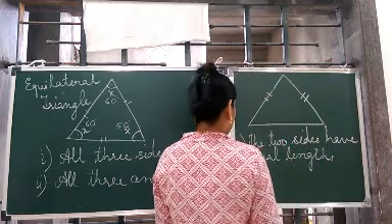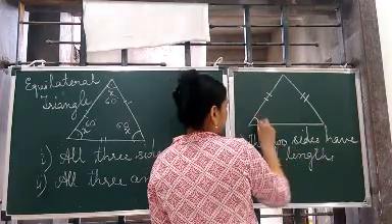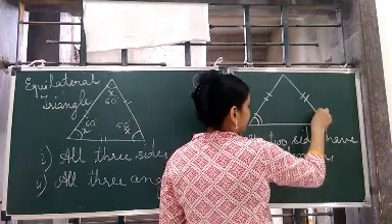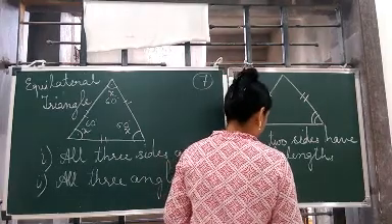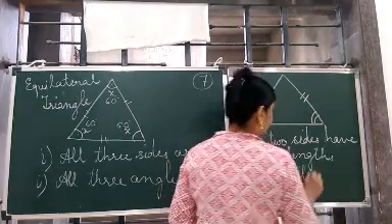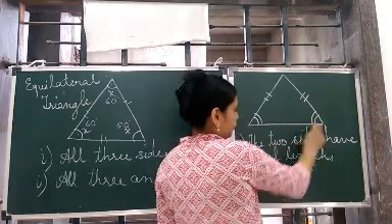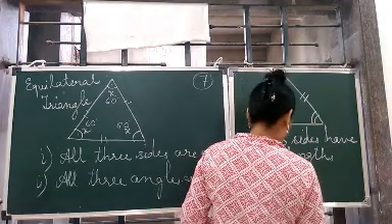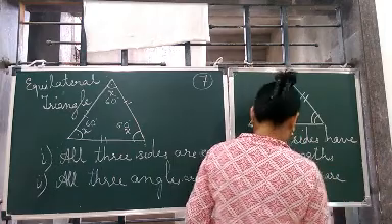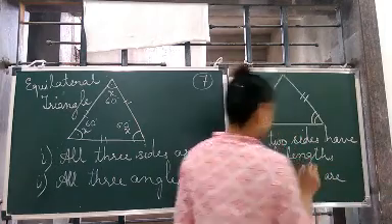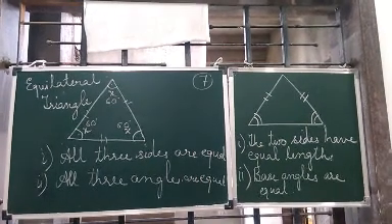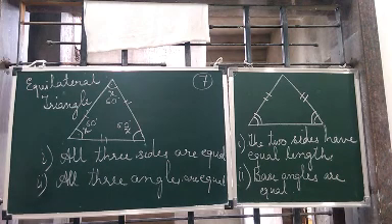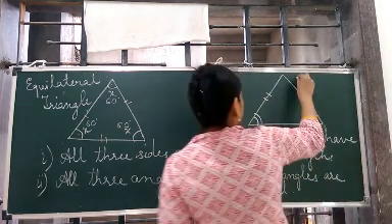Okay, or you can write the two sides are equal, and the base angles are equal. Base angles, or you can say the angles formed at the base. This is the base of the triangle right now. Base angles are equal. Then such triangles are again a special type of triangles, which are known as isosceles triangles.